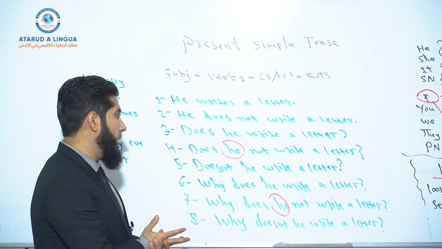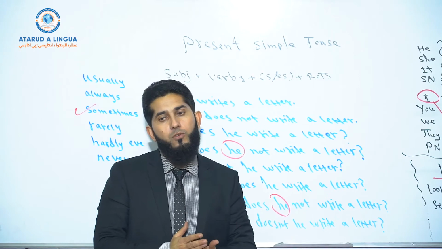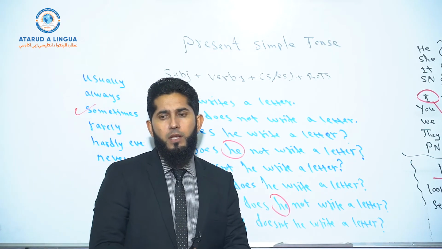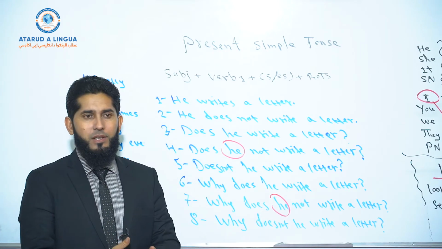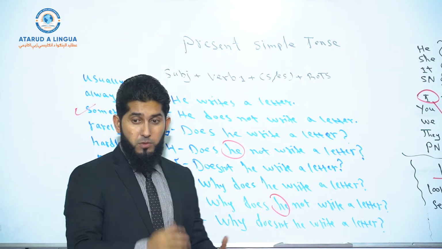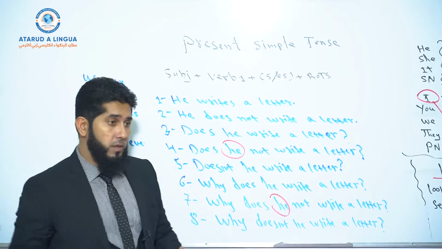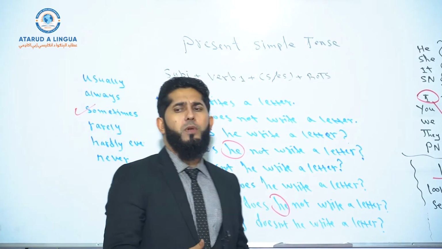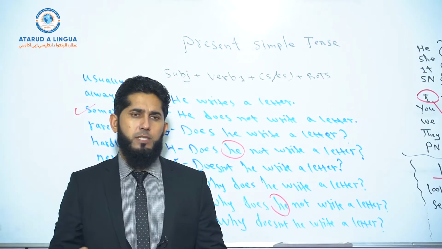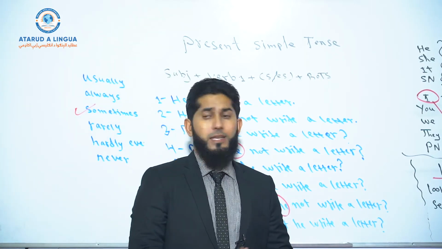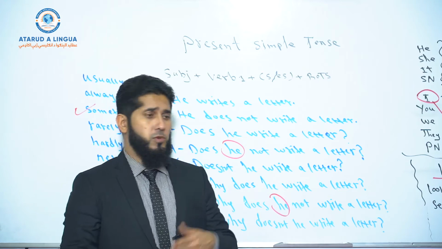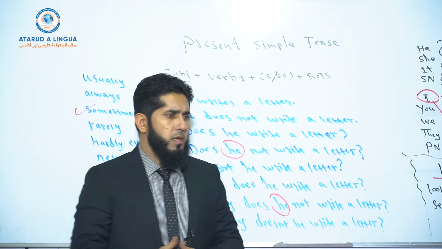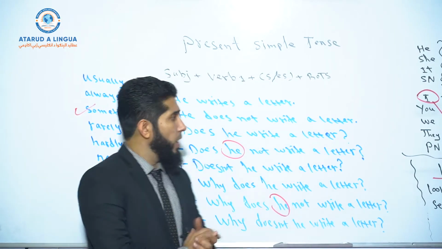Exactly. Usually the complete form is used in formal English and the short form is used in informal spoken English. Okay? Like don't and doesn't. The short forms are used in informal spoken English and the complete forms are used in formal academic English, especially when you write something academic, like an academic essay, like your personal statement, an application, your resume, or a formal email. So I hope you got the point.